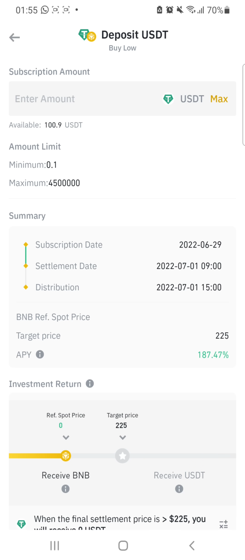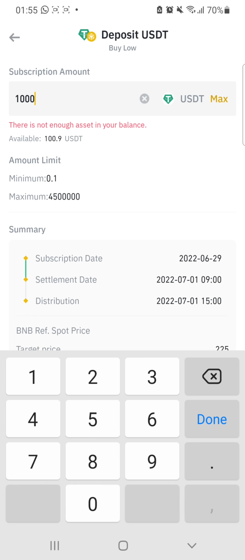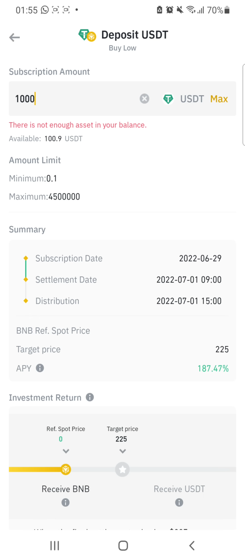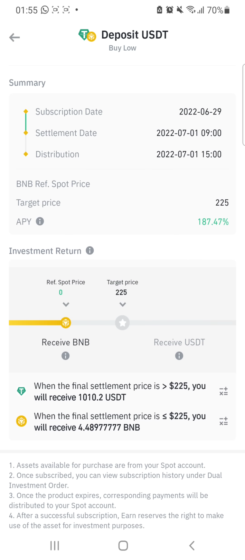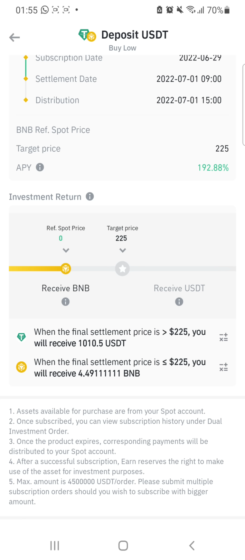I already have some USDT. Let's say, for example, I have $1,000 that I want to use to buy BNB at a low price, right? I will input the $1,000 here. Look at what happens here. Remember to always scroll down to this place and see what is happening. Remember, I put in $1,000. I said I want to use it to buy BNB.